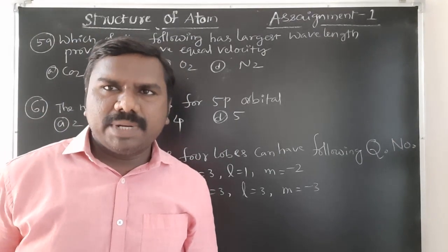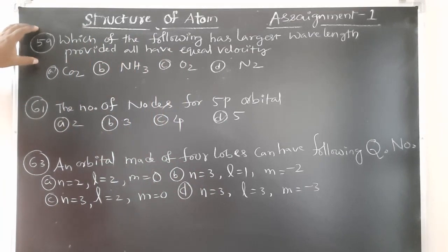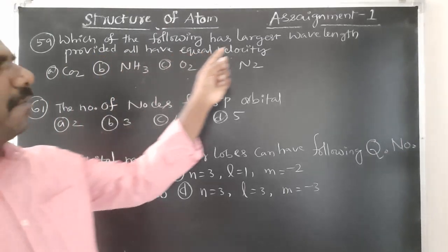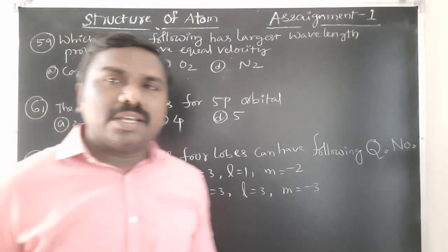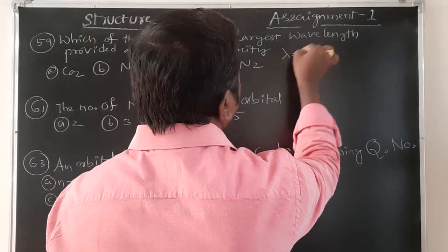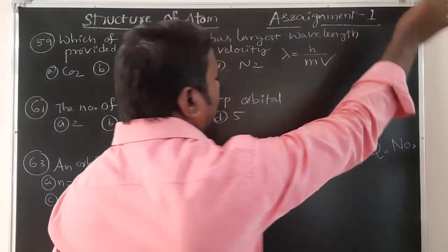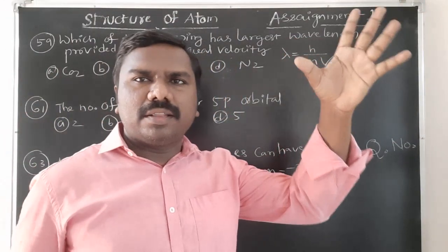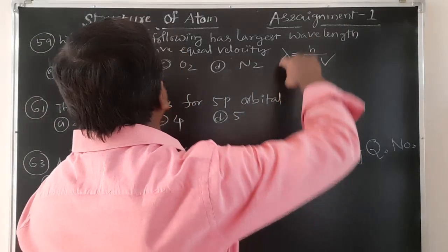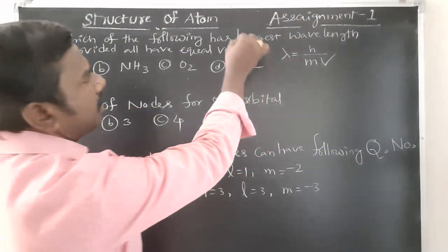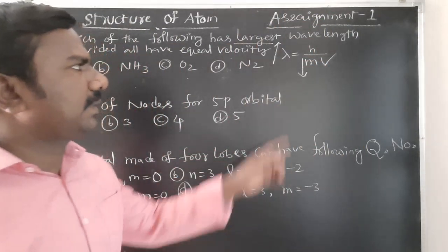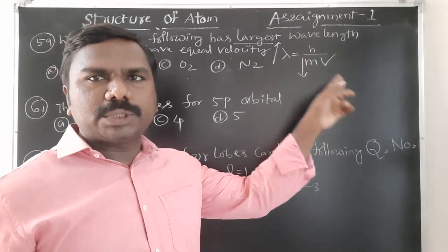Okay students, next bit. 59. Which of the following has largest wavelength provided all have equal velocity? In such cases need to follow de Broglie's wavelength. So lambda is equal to h by mv. Velocity is the same for all, that's why it's a constant, leave that term. Mass decreases, wavelength will be increases. They are asking largest. Largest means mass must be decreases, wavelength will be increases, because both will be inversely proportional.